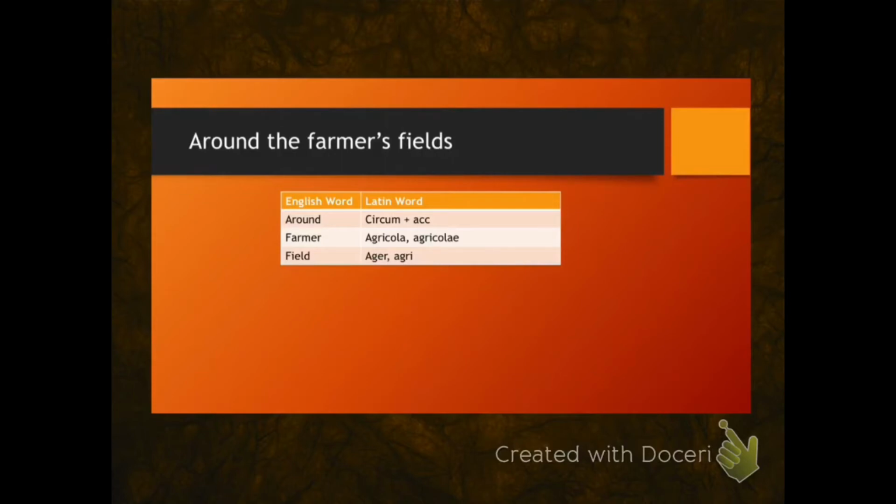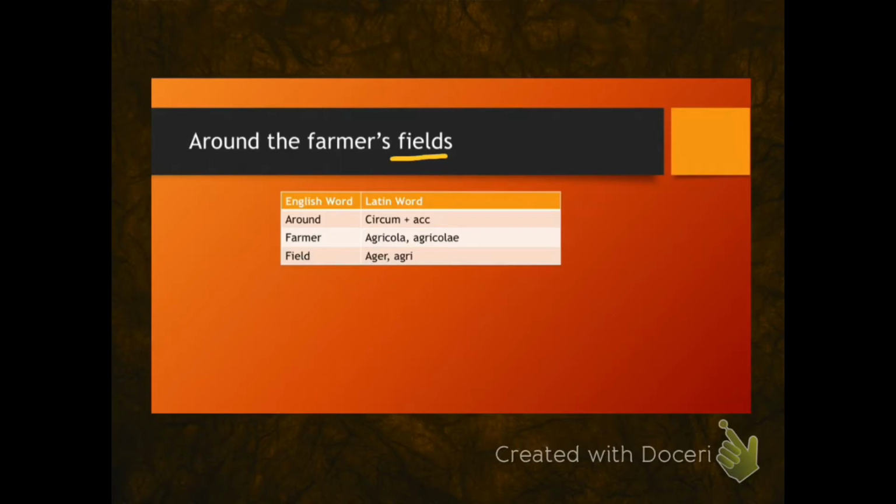What do we mean by that? Well, take this prepositional phrase, for example. If I put it into a sentence, I might say that the horses are running around. What are they running around? Are they running around the farmer or are they running around the fields? And of course, the answer is that they are running around the fields.